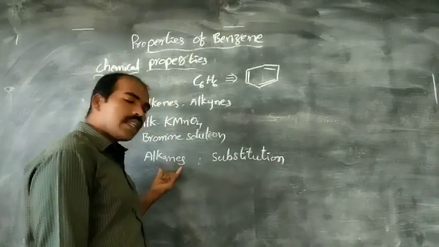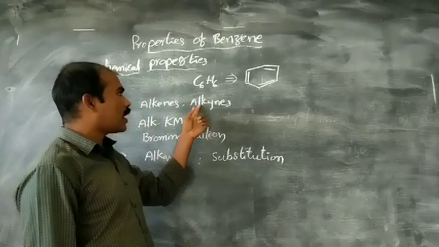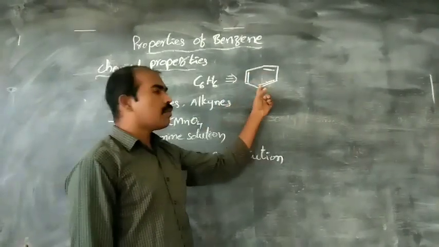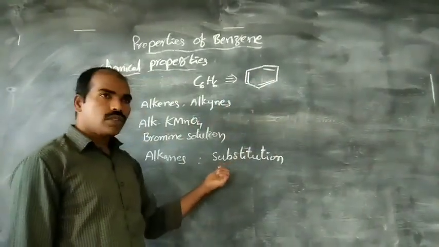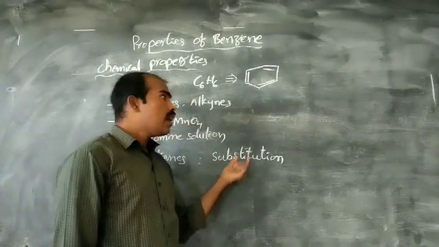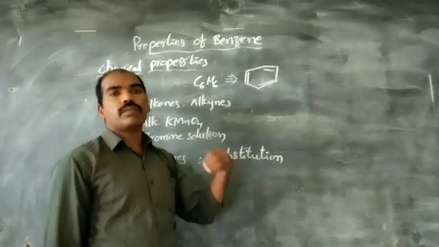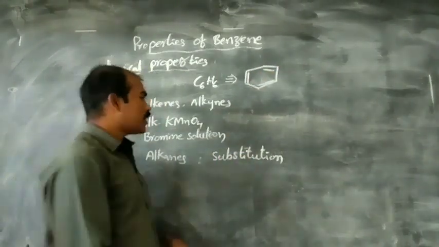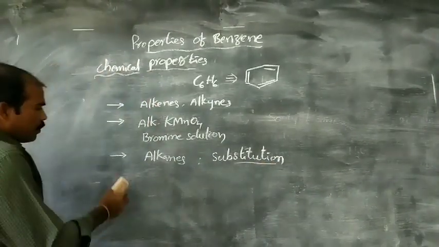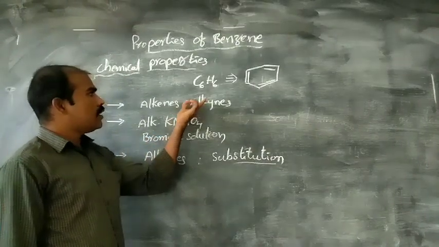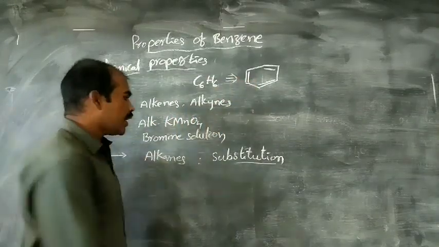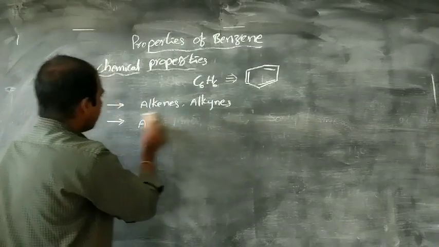Alkenes and alkynes do not participate in substitution reactions, because they participate in addition reactions. But benzene, though it still contains double bonds, can participate in substitution reactions like alkanes. What is meant by substitution reaction? When hydrogen atoms of benzene are replaced by other atoms or groups of atoms, that is a substitution reaction. Okay, now we have discussed that benzene participates in addition reactions only in special conditions. Now let us see the addition reactions of benzene.